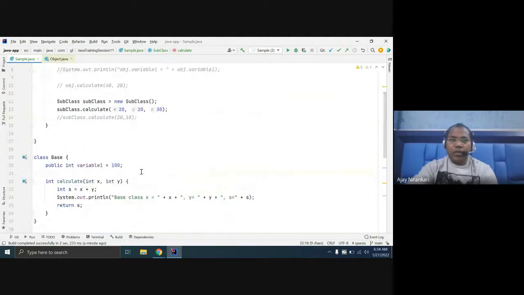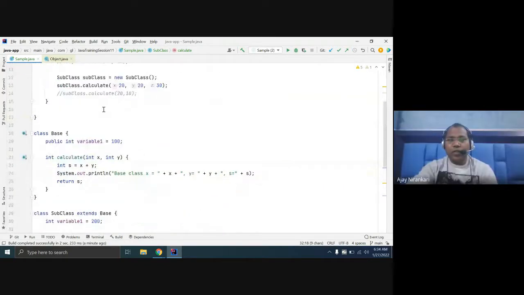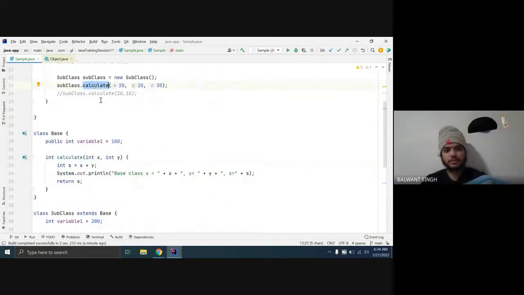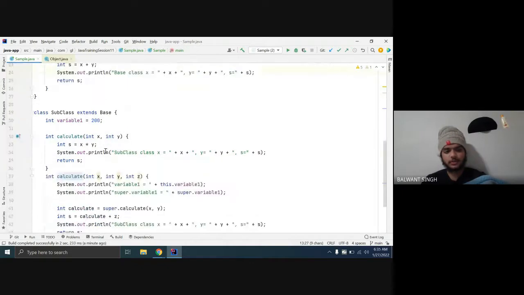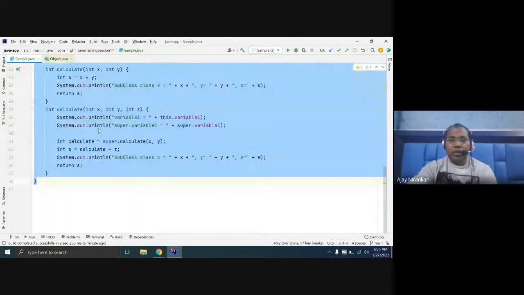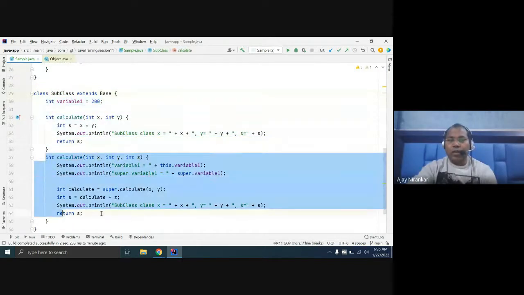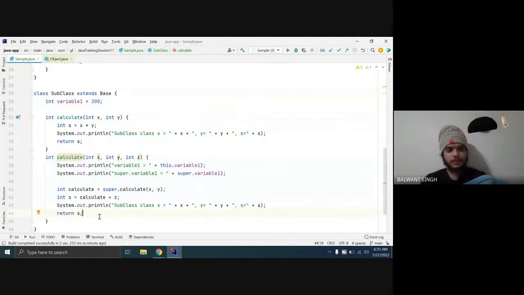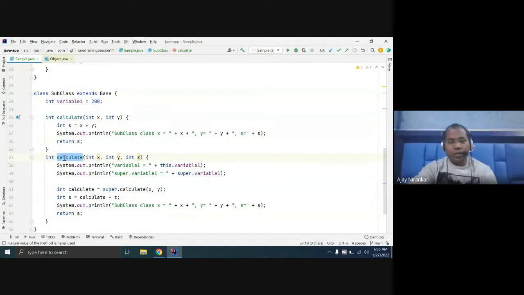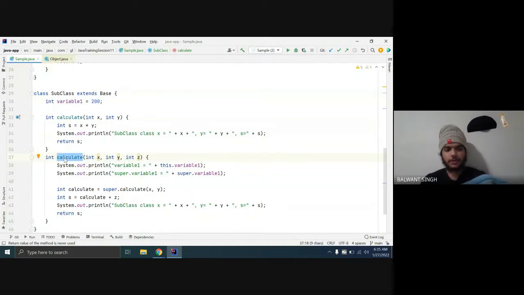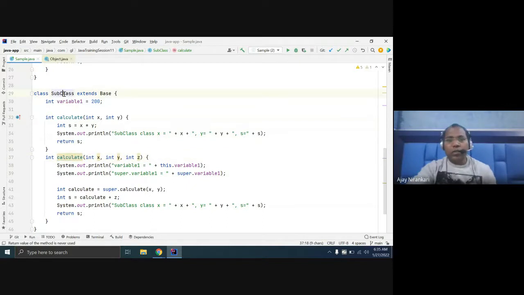Which function is invoked in the subclass? If we have this class, we have defined one variable, one method, and another method, and the name of both methods is the same, calculate. Then how will the compiler know which method to use?